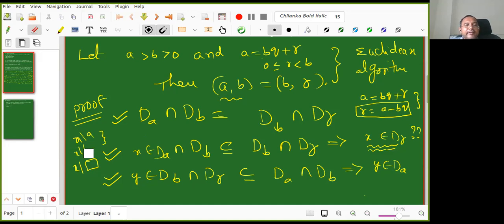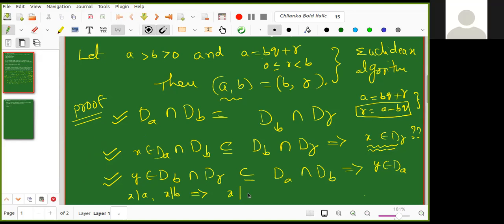So X divides A, X divides B, then what happens? X divides any of their linear combination. So from that result, what can we write here? I'll write below one more time. X divides A, X divides B. From this, what can I write? X divides Ax plus By. Well, that's okay, but we need something here, right?